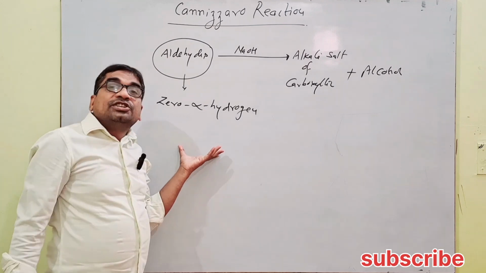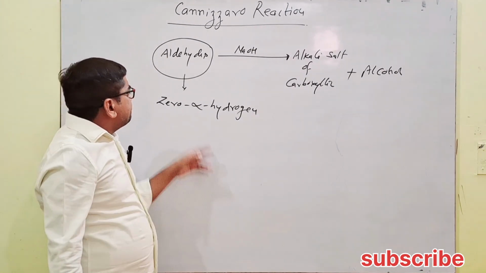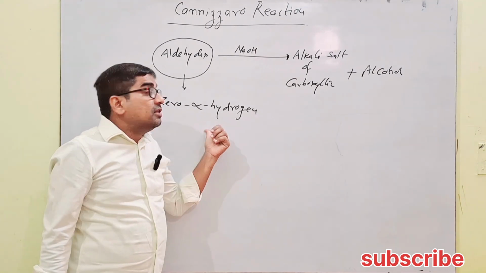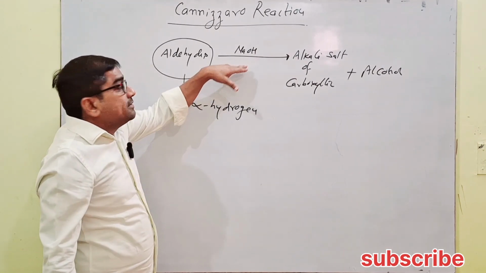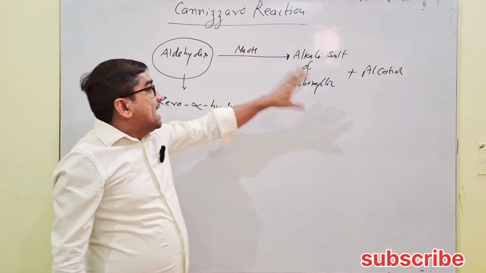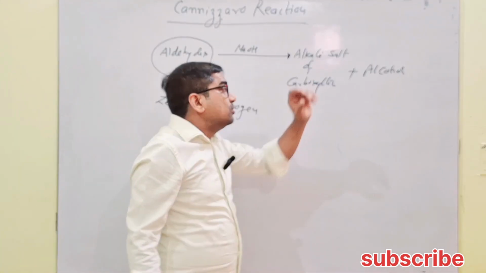So aldehydes that contain no alpha hydrogen react with strong alkali like NaOH, KOH and give the alkali salt of carboxylic acid and alcohol.